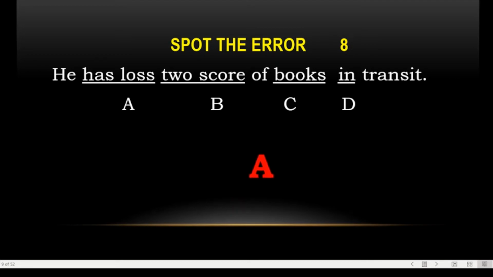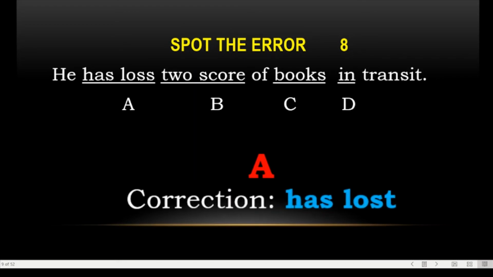So we use the verb here. Yes, he has lost 2 score. Score is your adjective over here. It means 2 score. 2 is your quantitative adjective, and score mean 20. So the answer is has lost.